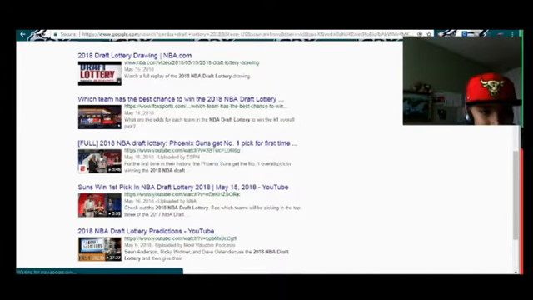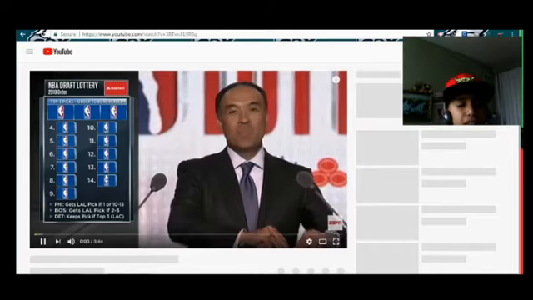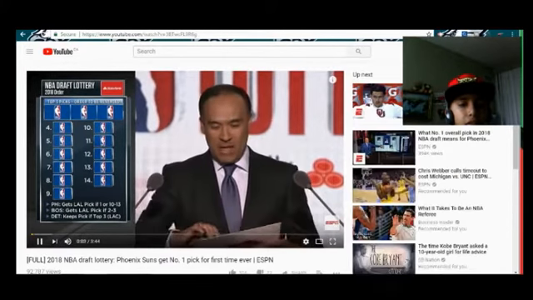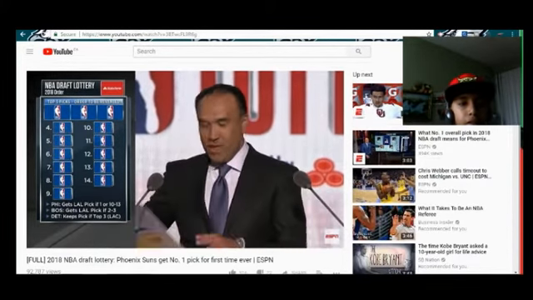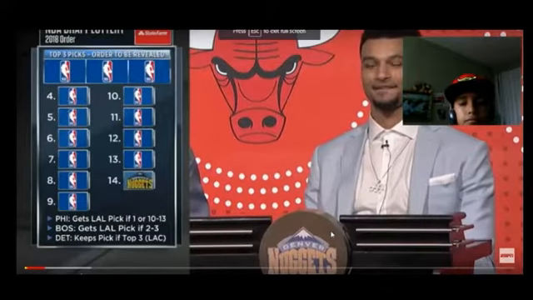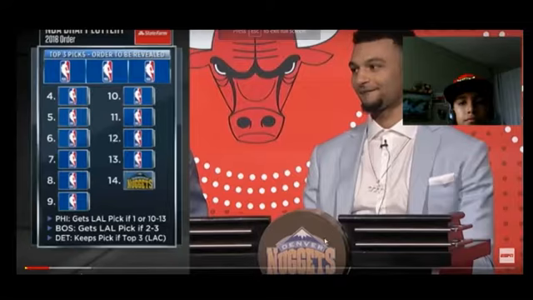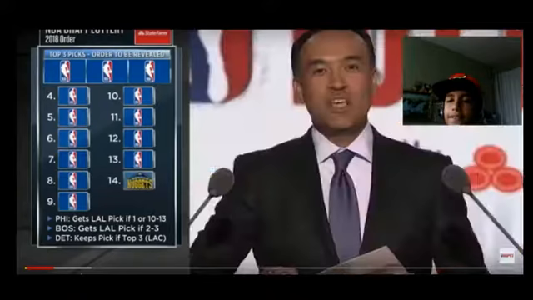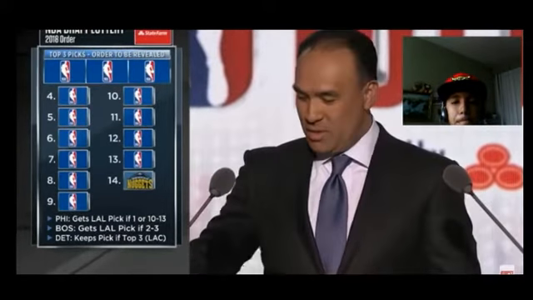Wait. What is this? Why is the guy so giant? Pick number 14 will be made by, wait, that's the Denver Nuggets. Okay, Denver's just the 7th team in NBA history to miss the playoffs despite winning 46 games. The 13th pick belongs to, I know.